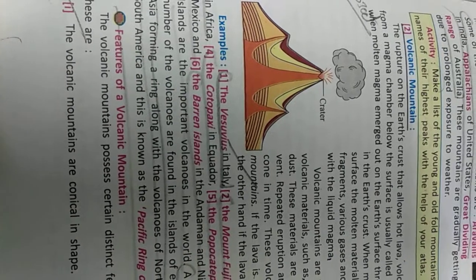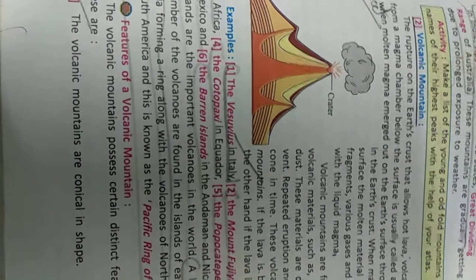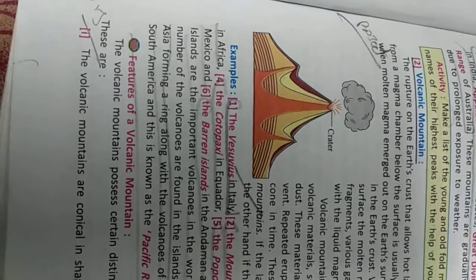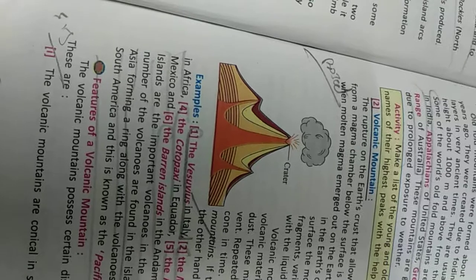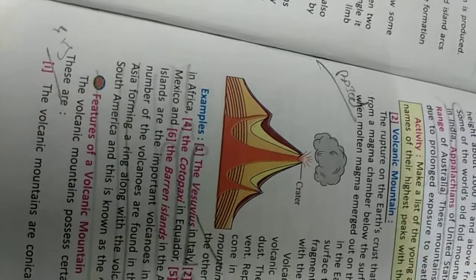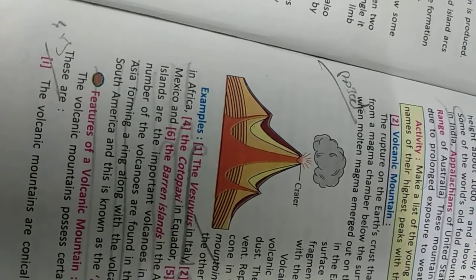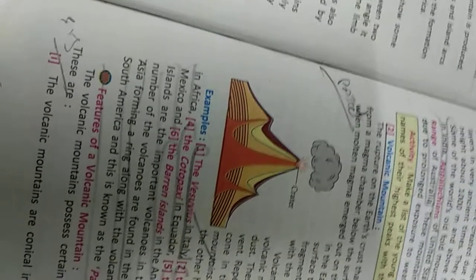Good morning, class 9. Last time I did Fold Mountains with you, and this time we will do Volcanic Mountains. What is a volcanic mountain? As you have heard and read, lava erupts from the earth's crust and flows through the cracks. The rupture of the earth's crust that allows hot lava, volcanic ash and gases to escape from a magma chamber below the surface is usually called a volcano.